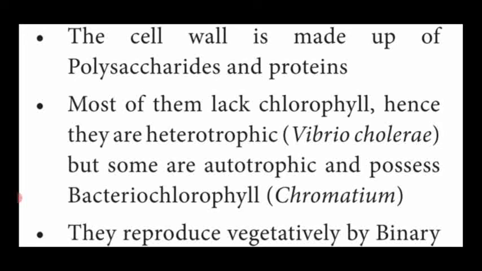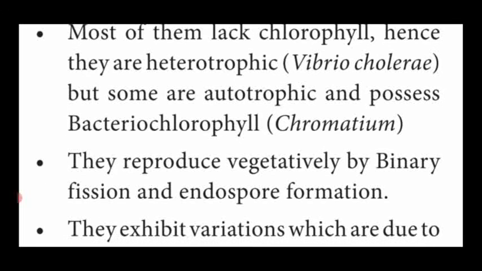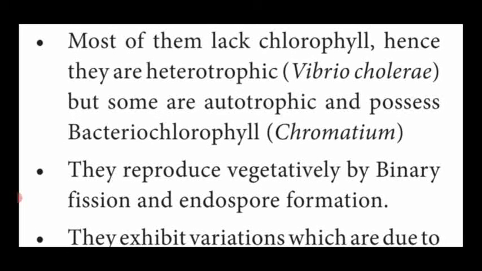It is considered to be a plant only. So the bacterial plant body is made up of a cell wall containing polysaccharides and proteins. Dear students, the bacteria is placed under the plant kingdom, but it lacks chlorophyll, absence of chlorophyll pigment.